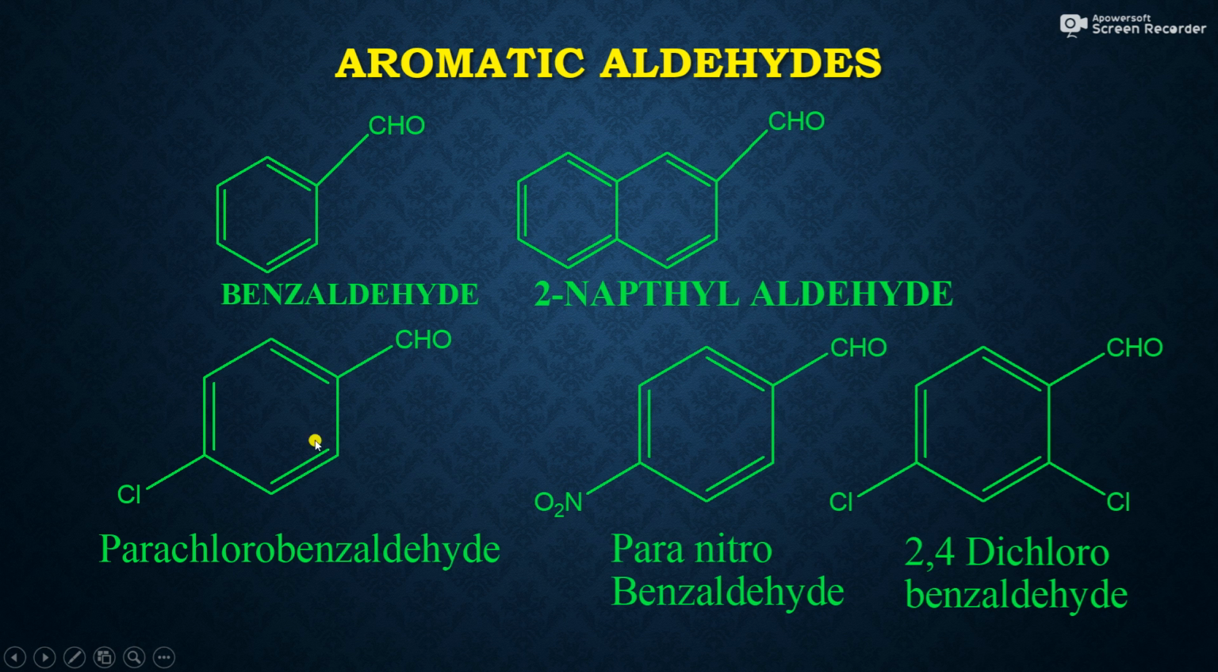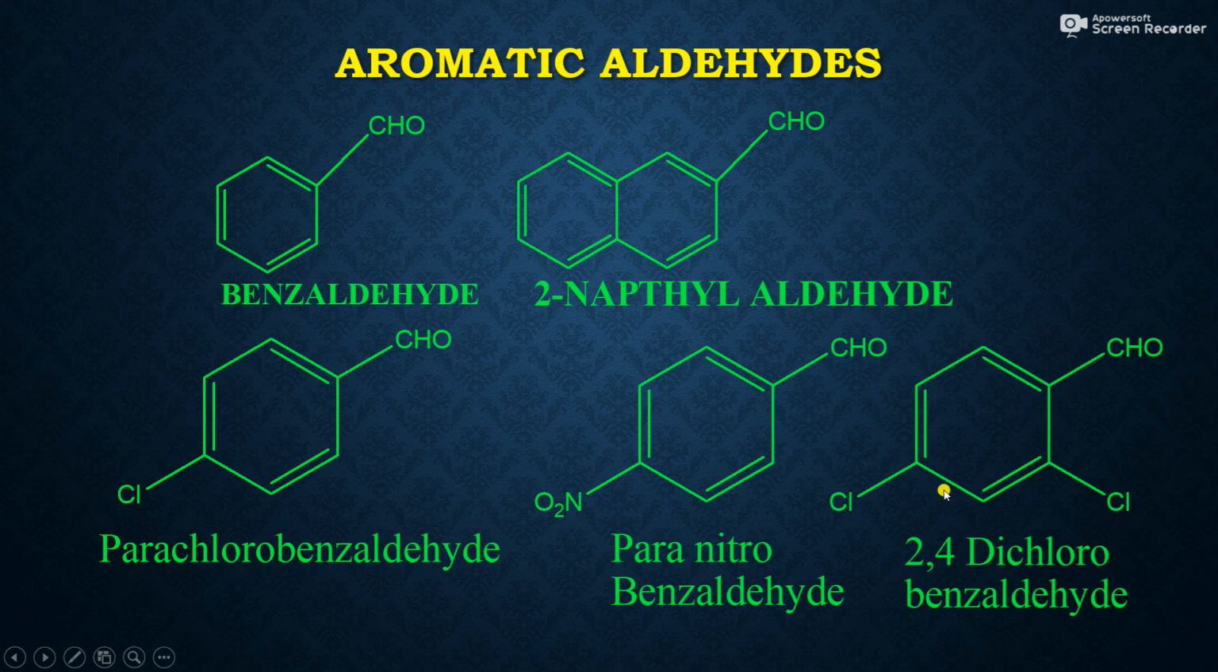Then the third compound is again a benzene ring having a CHO group. This is a benzaldehyde, and at the para position of the benzaldehyde functional group there is one chlorine. Therefore, this is a para chlorobenzaldehyde. So friends, one more compound is there. The same structure is there, just a change in substituent group. In the previous compound there was a chlorine, but in this compound there is a nitro group. Therefore, the name of this compound is para-nitrobenzaldehyde.